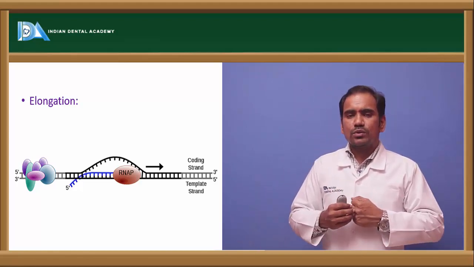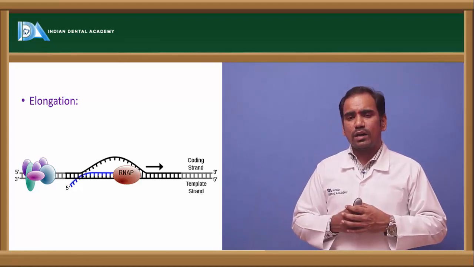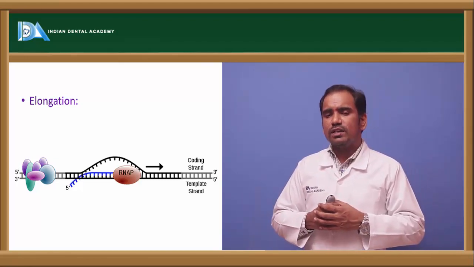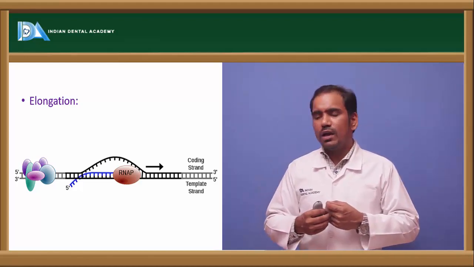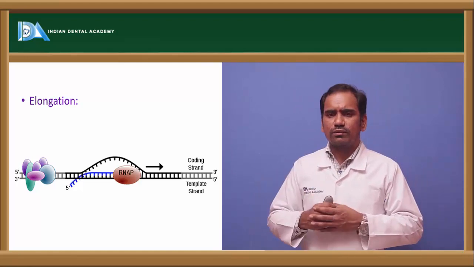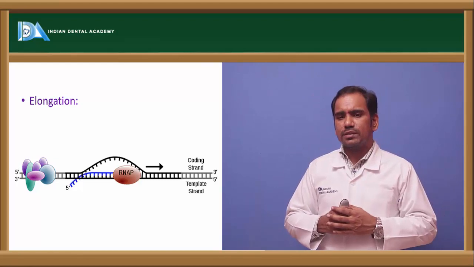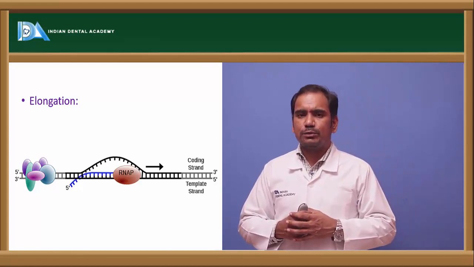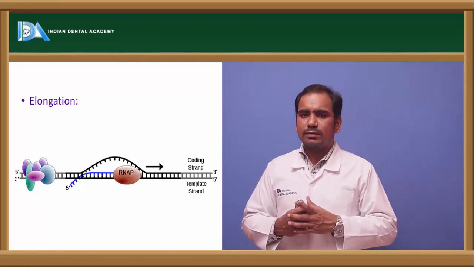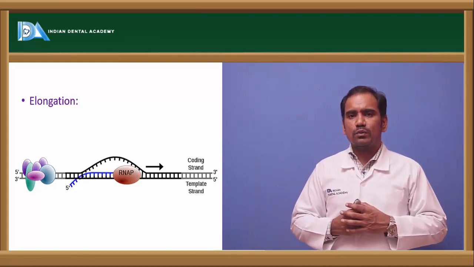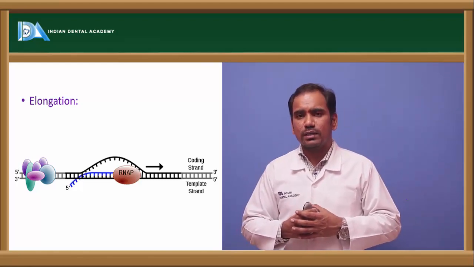Those ribonucleotides are added by this RNA polymerase, and sequentially there is addition of ribonucleotides by the action of this enzyme, and that is complementary to the DNA strand. The strand which is copied, you call it the template strand. In transcription, both strands may act as templates, but transcription occurs only on the strand which is recognized by the RNA polymerase, right?